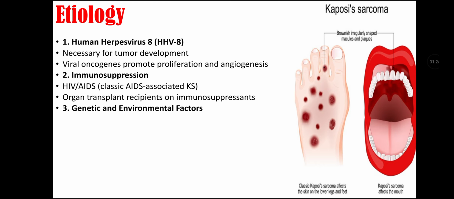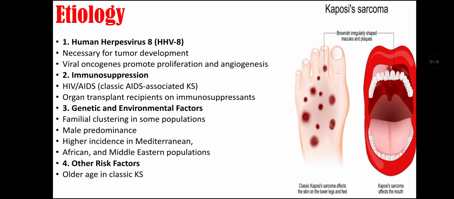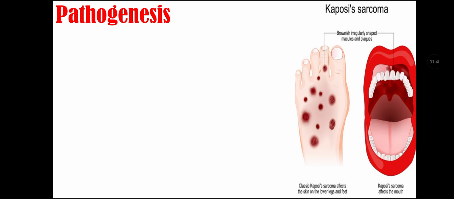Third etiology of Kaposi sarcoma is genetic and environmental factors, as there is familial clustering in some populations and there is male predominance. There is higher incidence in Mediterranean, African, and Middle East populations. Other risk factors for Kaposi sarcoma include older age in classic Kaposi sarcoma, and chronic inflammation and immune dysregulation.